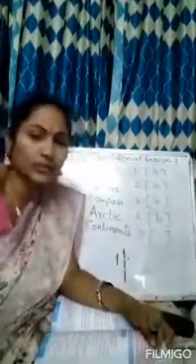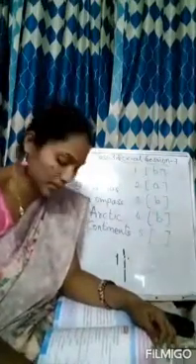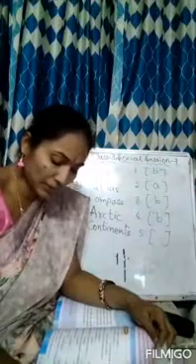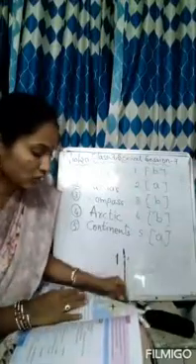Now the fifth one. The largest ocean is the dash. Pacific Ocean, Indian Ocean, Atlantic Ocean. Pacific Ocean, so you have to write A. Once again I am repeating. In the textbook, take a pencil and write down the answers here.